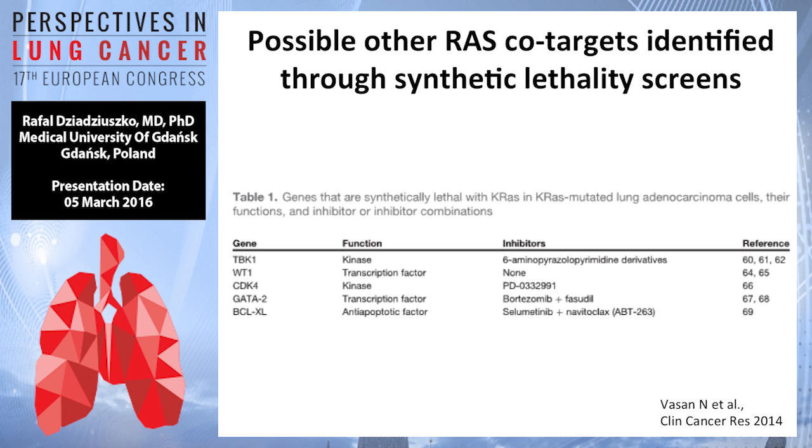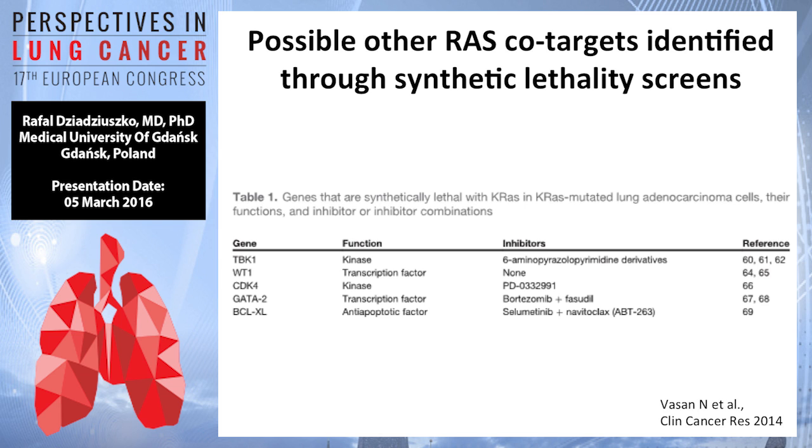In vitro, there are also other possible co-targets in cell lines with RAS mutations identified through synthetic lethality screens. Here you have a list of these targets.